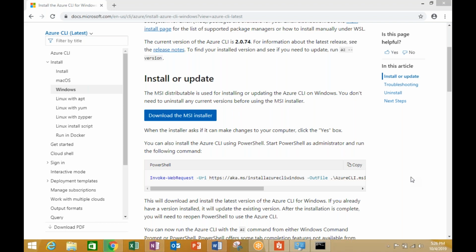See, what I'm doing is I will just download this particular MSI installer, as I was doing right now. While that is in progress, I will just switch over to another screen where we will discuss some further aspects on the cloud environment. So I'm sharing one more screen with you. Can you see?